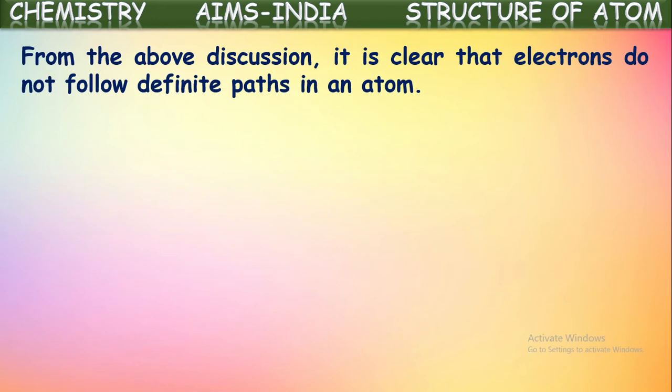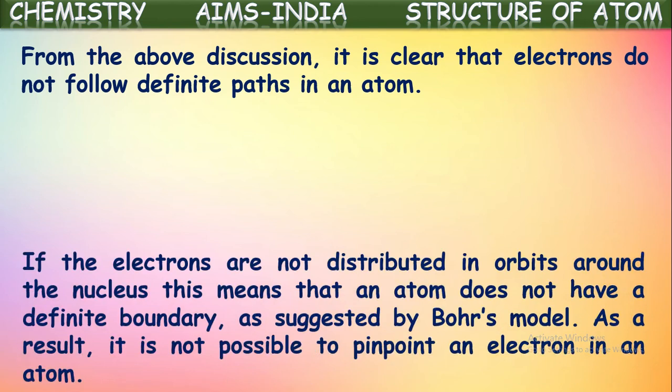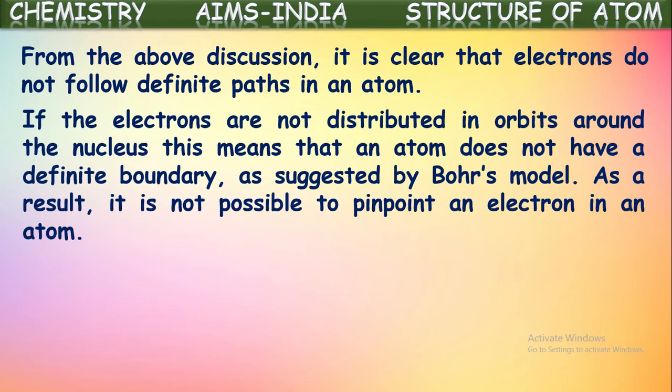From this discussion, it is clear that electrons do not follow definite paths in an atom. If the electrons are not disturbed in orbits around the nucleus, this means that an atom does not have a definite boundary, as suggested by Bohr's model.